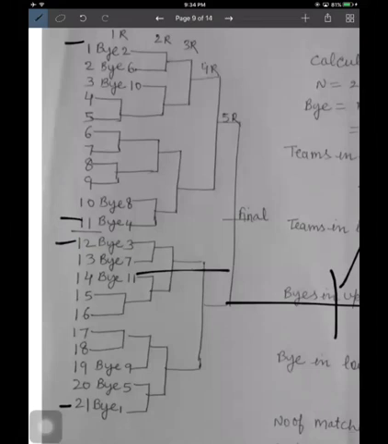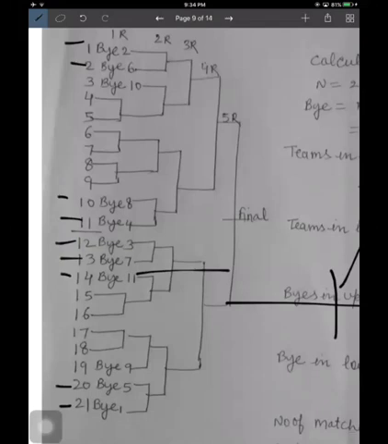So this way, the rest of the byes are also allotted. Bye number 5 here on 20. Bye number 6 is on number 2. Bye number 7 here on 13. Bye number 8 again on number 10, and the last bye is allotted to number 14. And the rest of the teams are playing a match.